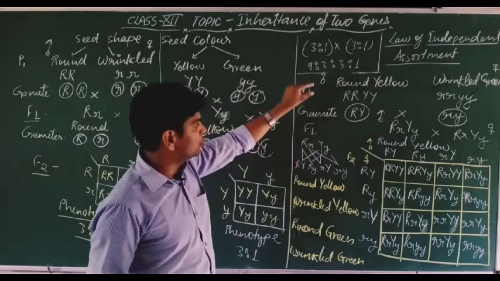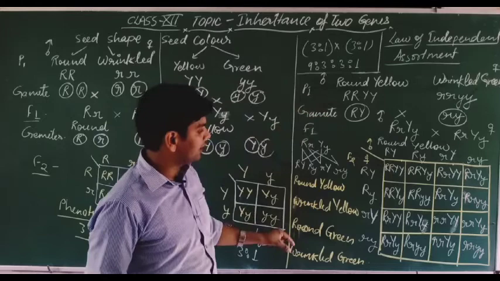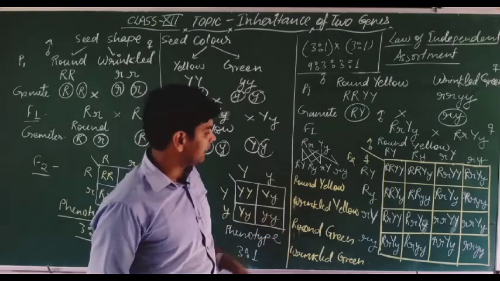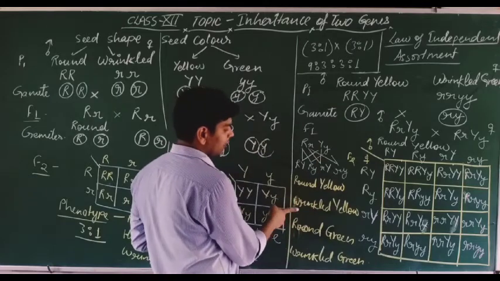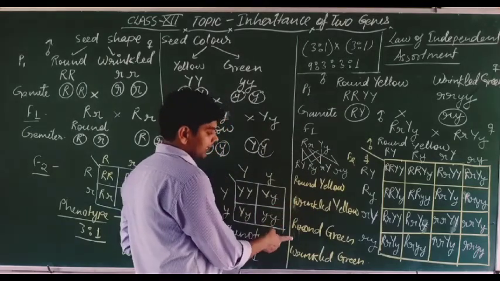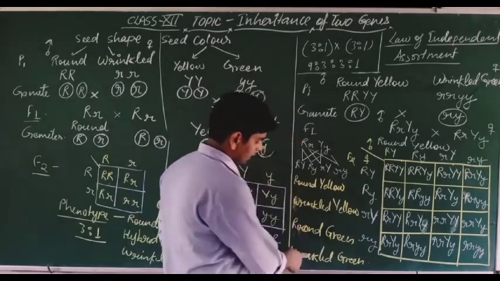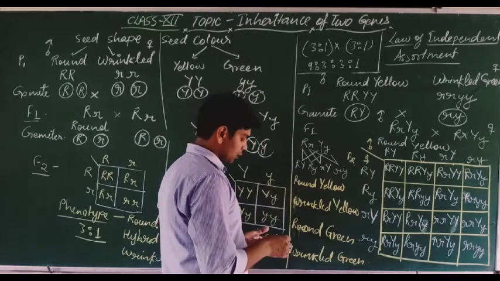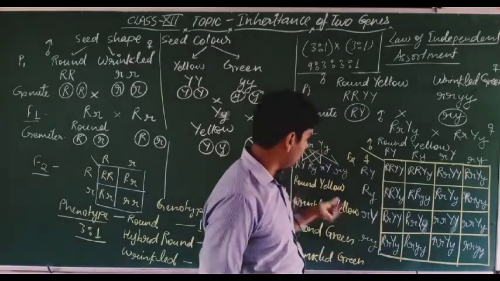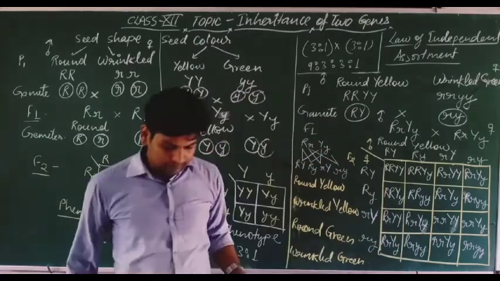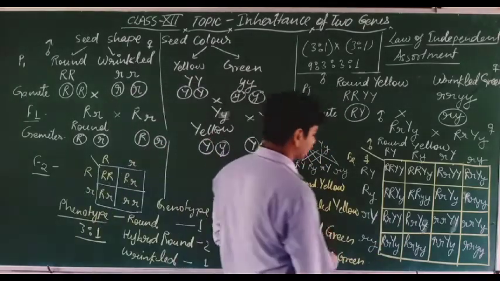So that is why 2 genes are inherited together in the next generation. So how many members are round yellow, how many wrinkled yellow, how many round green, and how many wrinkled green? To get the ratio of phenotype, I am telling the trick to find out all the types.